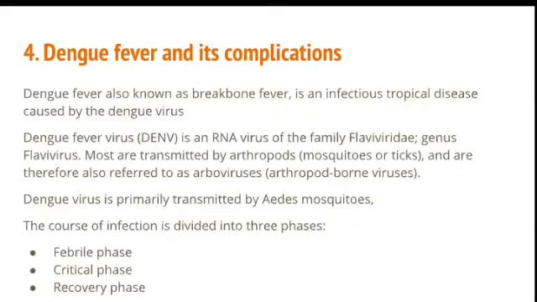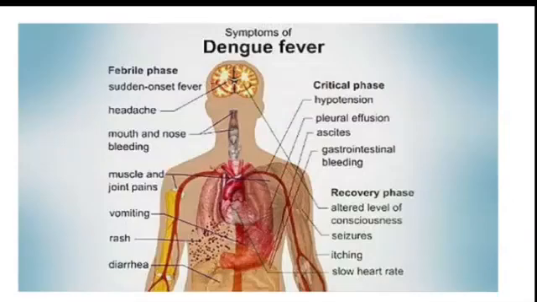The course of infection is divided into 3 phases like febrile phase, critical phase, and recovery phase. Each phase has different kinds of signs and symptoms. If you are not able to write so many, at least write few signs and symptoms in each phase. Try to explain the phases because they have asked dengue fever and its complication, but we don't know whether the answer key has only complication or something about fever also. So it's better to write a little bit about the signs and symptoms in this topic.